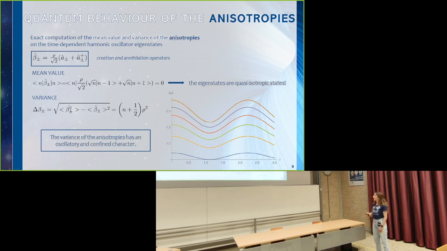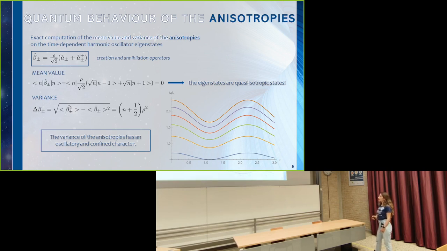Now we have all the ingredients to compute the mean value and the variance of the anisotropies and to analyze their quantum behavior arbitrarily close to the bouncing point. In particular, we have exactly computed the mean value and the variance by using the action of the creation and annihilation operators on the eigenstates. Obviously the mean value is 0, so if we consider the universe in one of the eigenstates or in a Gaussian superposition of eigenstates, we are basically considering the universe in a quasi-isotropic state.